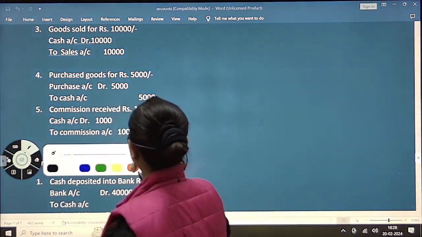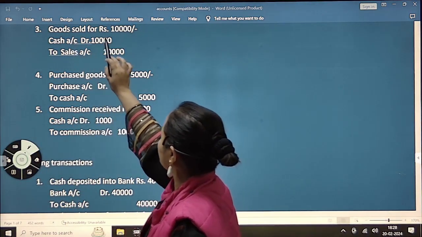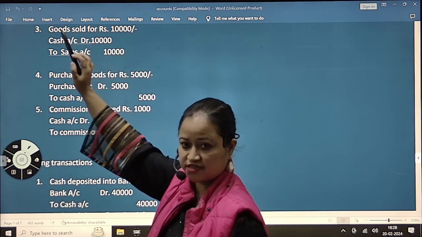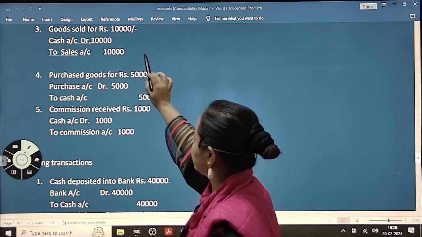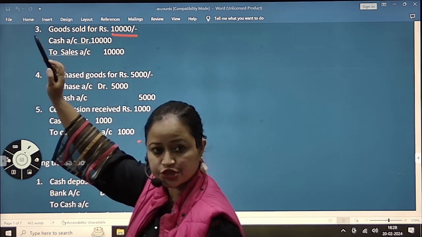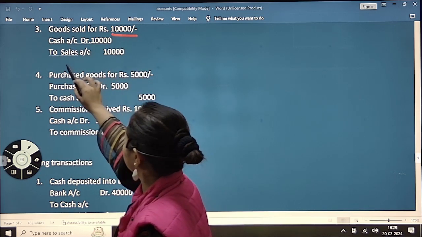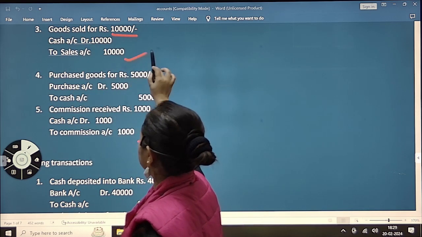Now we will see a simple journal entry when goods are sold for 10,000 rupees. When goods are sold for 10,000 rupees, cash is coming into the business, so it will be cash account debit 10,000 to sales account 10,000.